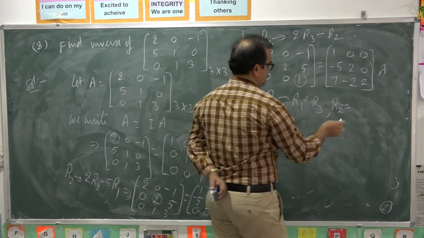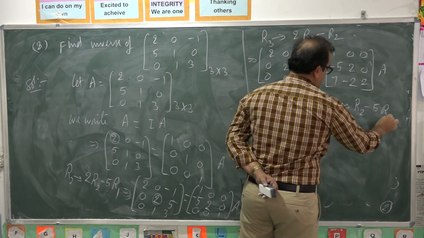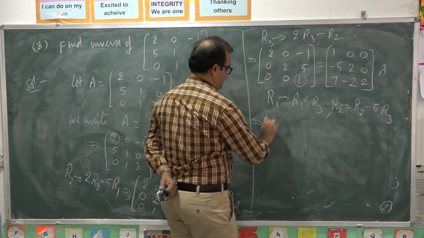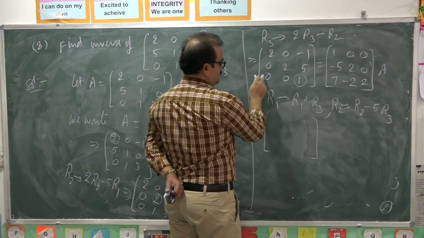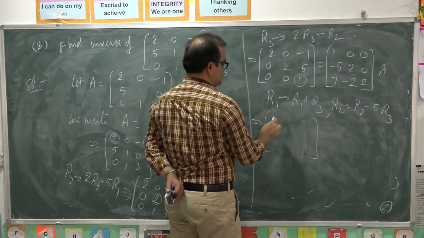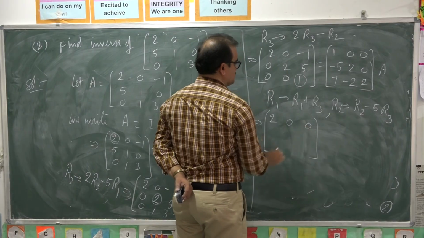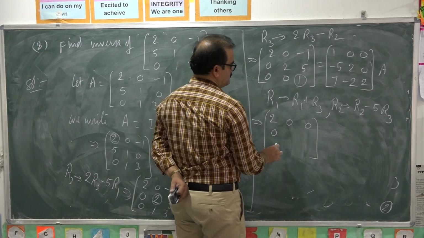R2 changed as R2 minus 5R3. Now here first row is changed as R1 plus R3. 2 plus 0, 2. 0. Minus 1 plus 1, 0. 0.